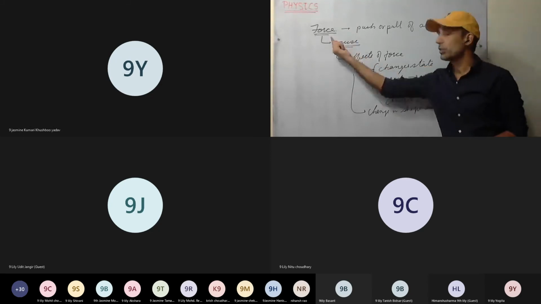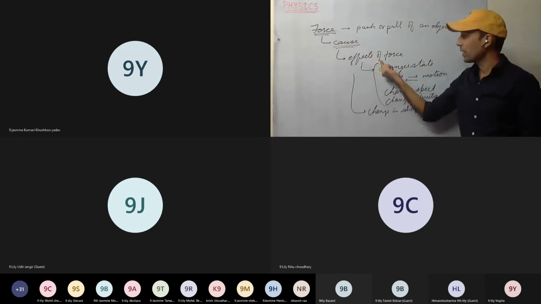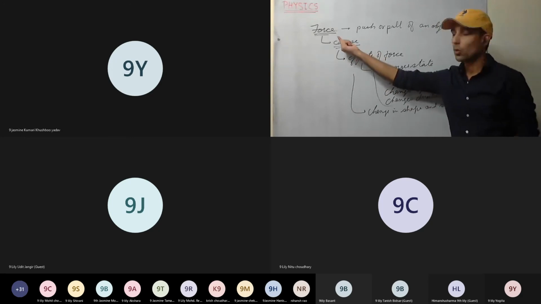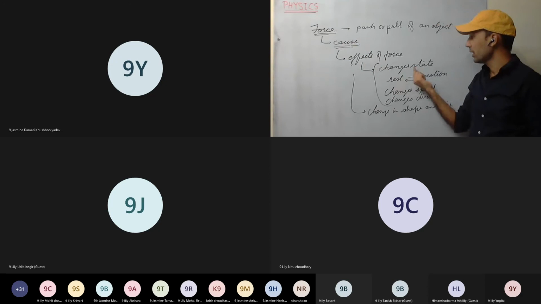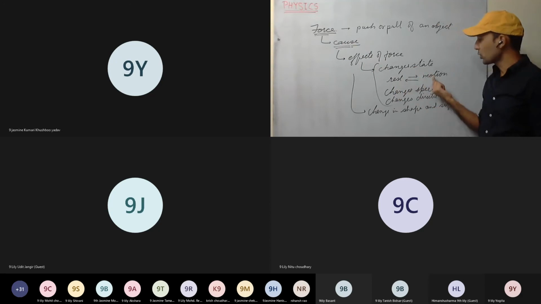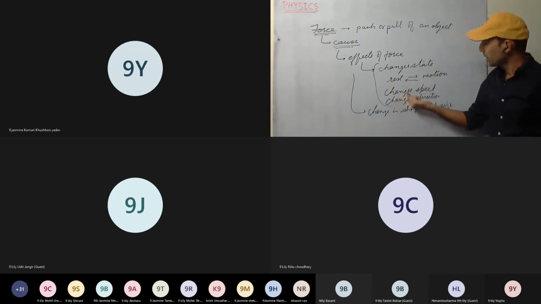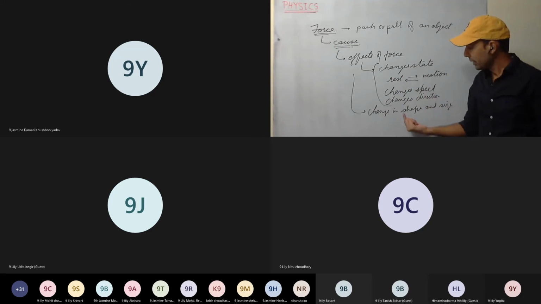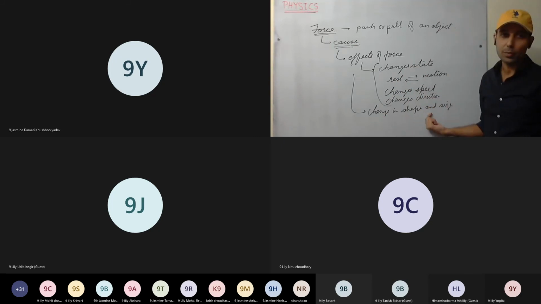So force is the cause. It creates some effects. Wherever the cause is there, the effect will be there. What effects? It changes the state from rest to motion or motion to rest. It can change the speed, can change the direction. And the second is change in shape and size of the object.